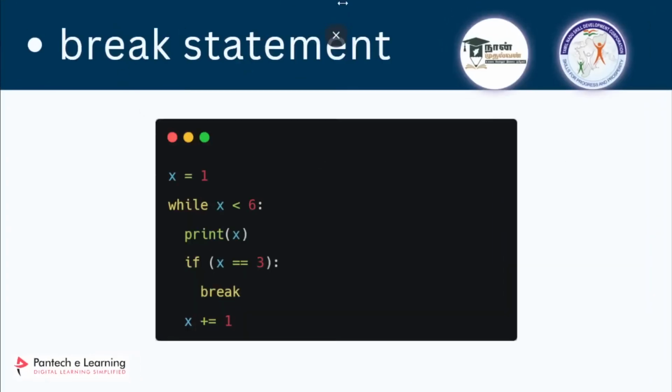So here also you can use the break statement. So what is a break statement? Once you want to terminate a loop in between, you can use this break statement, right? So you can do this also. See here, I am printing x when it is less than 6, but when it reaches 3 I am using break, which means when it reaches break, this while loop will be broken and it will terminate. So that's what this while loop break is.